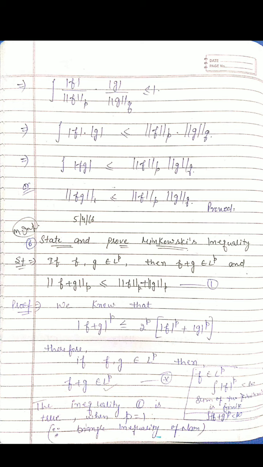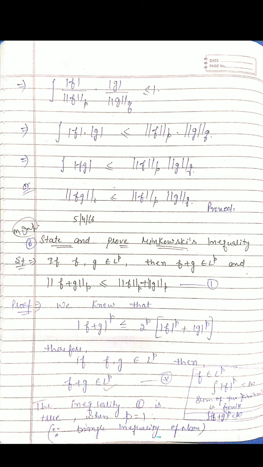Because if f belongs to L^p, then integral |f|^p is finite. If g belongs to L^p, then integral |g|^p is finite. That's why its right side is finite. That means the left side is also finite, and we can say that f plus g belongs to L^p. A little bit of calculation is given in the right box. You can check the calculation.